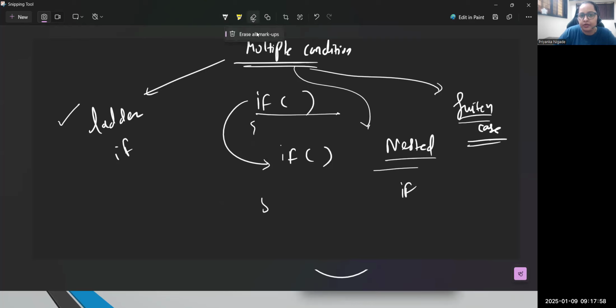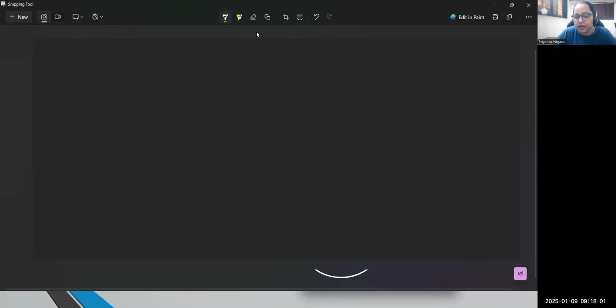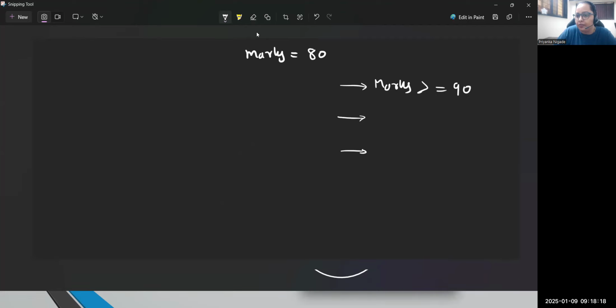Okay? See, suppose my scenario is this, guys. I will be reading some input from the user, like marks. Consider marks is equal to 80, right? And guys, you have three conditions to validate. Let's say if marks are greater than or equal to 90, that student should get A grade. But if those marks are greater than 90, then you need to put one more condition.